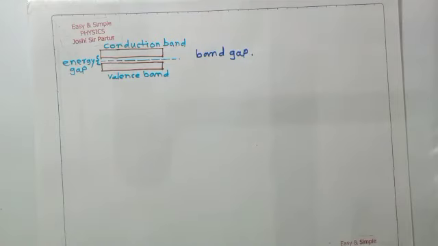In a semiconductor or an insulator there is a gap, but in sodium the valence band and conduction band overlap.